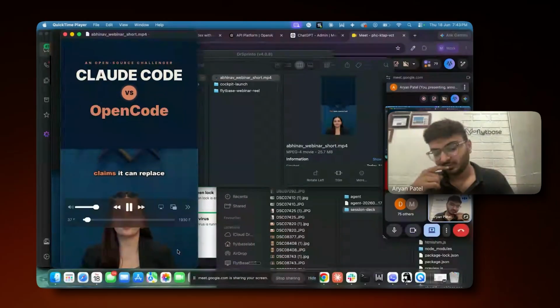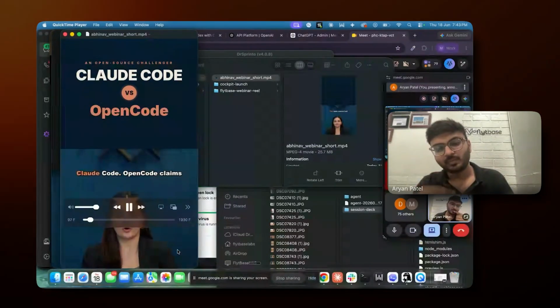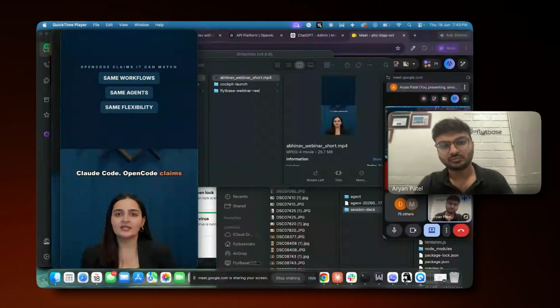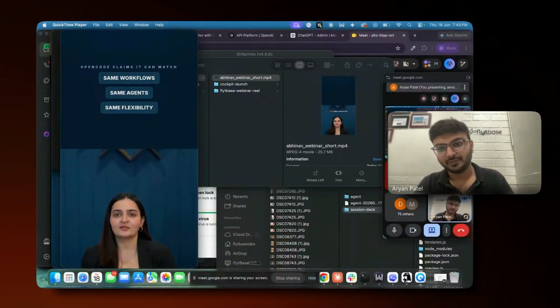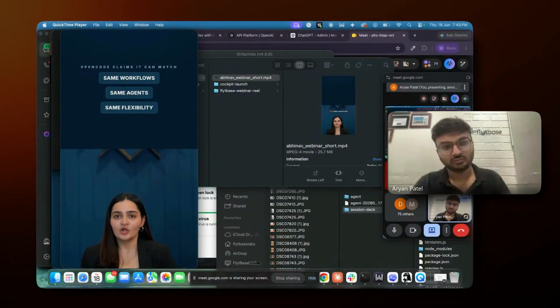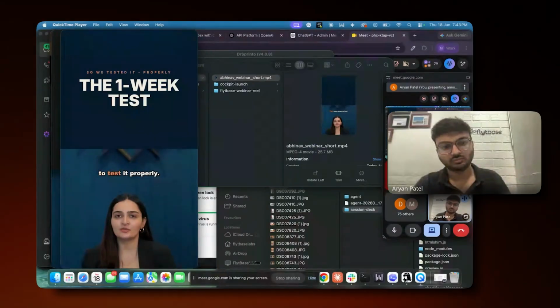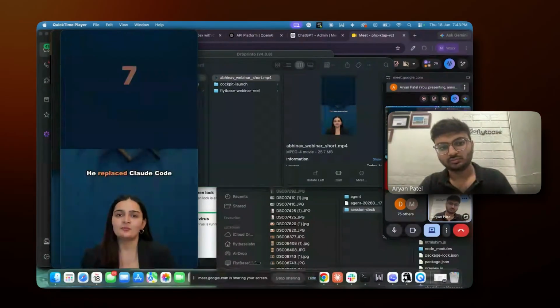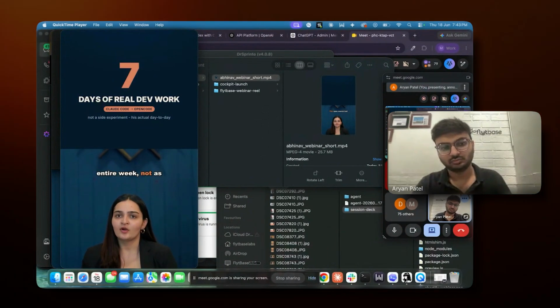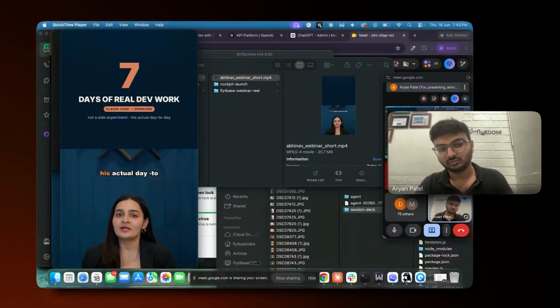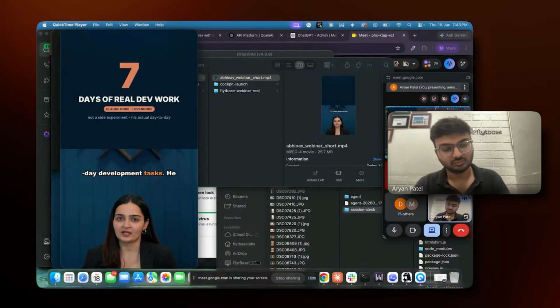This open source tool claims it can replace Claude Code. OpenCode claims it can replicate the same workflows, same agents, same flexibility. So Abhinav from our team decided to test it properly. He replaced Claude Code with OpenCode for an entire week, not as a side experiment, but as actual day-to-day development tasks.